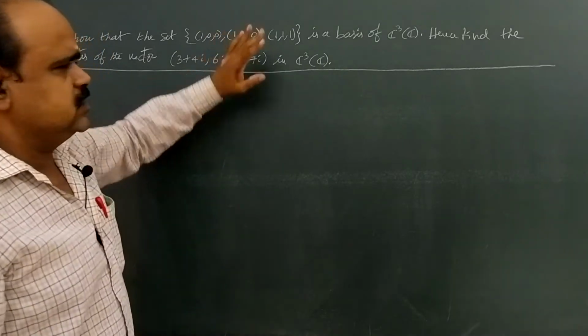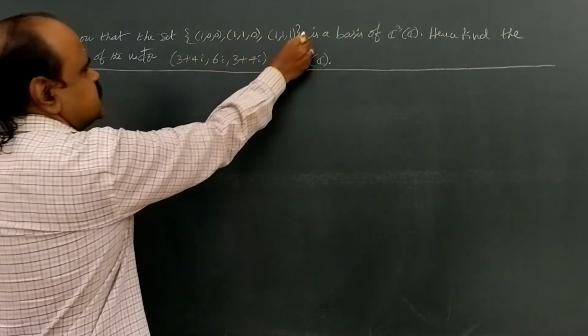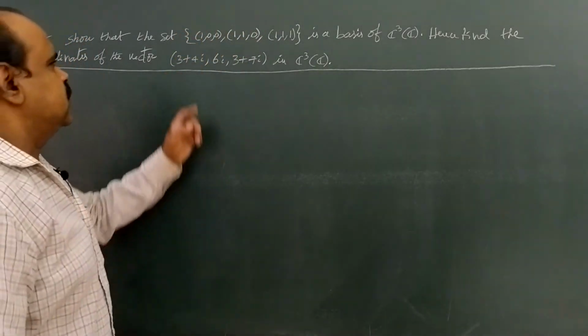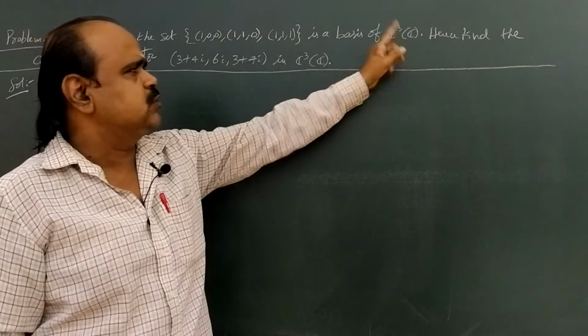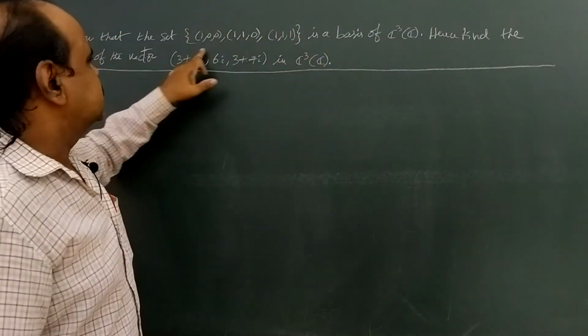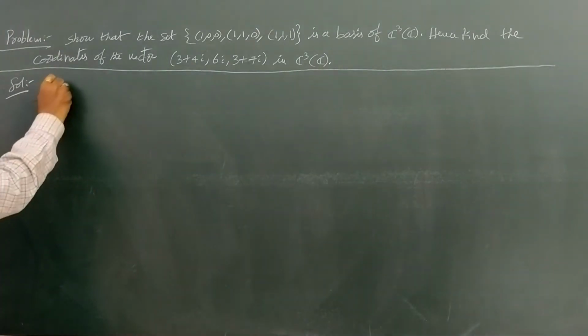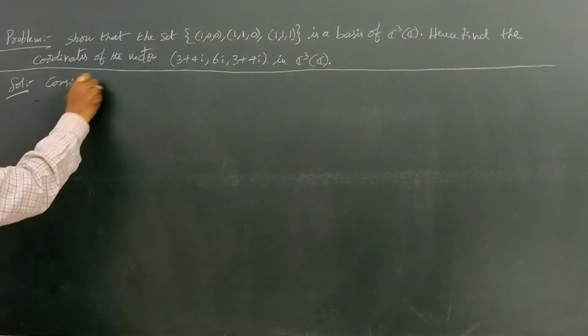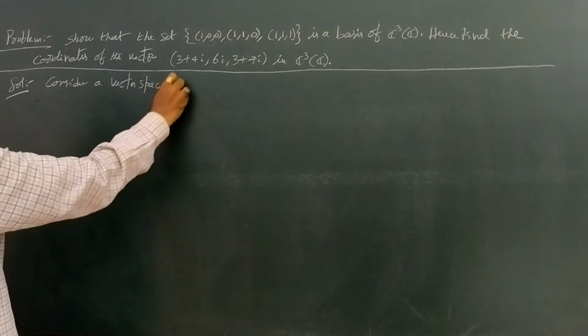So there are two parts in the problem. First of all, we have to show this set containing three vectors, what are they? (1,0,0), (1,1,0) and (1,1,1), is a basis of C cubed over C. First of all, we are going to prove this set is a basis. Solution: consider a vector space C cubed over C.